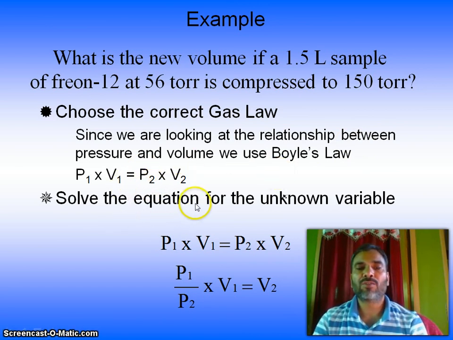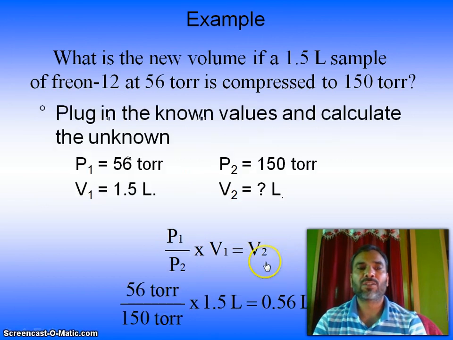Solve the equation for the unknown variable. P1 into V1 is equal to P2 into V2, so V2 is equal to P1 divided by P2 multiplied by V1. Now plug in the known values and calculate the unknown: P1 is 56, P2 is this, V1 is this value. So P1 divided by P2 multiplied by V1, you calculate V2.